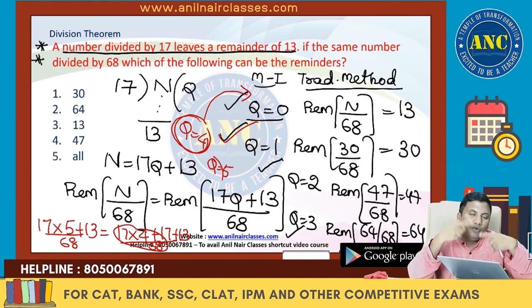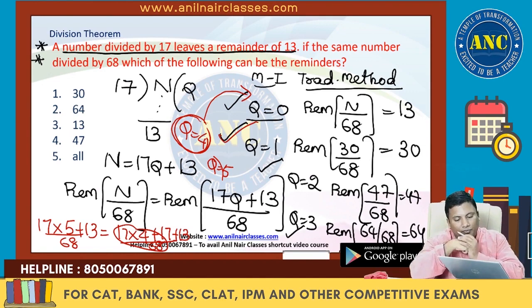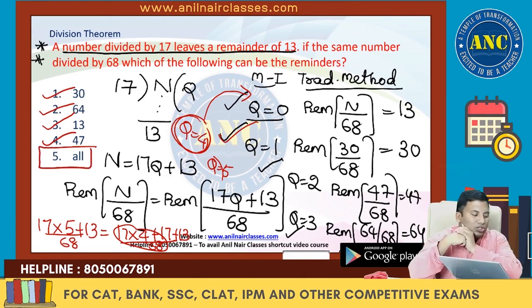If I put Q value 6, Q6 is nothing but 17 into 6 plus 13. 17 into 4 taken out, remaining is 17 into 2. I am getting the Q value 2 answer. So, how many of them can be the remainders? 13 can be the remainder. 30 can be the remainder. 47 can be the remainder. 64 can be the remainder. Answer for this question is all.